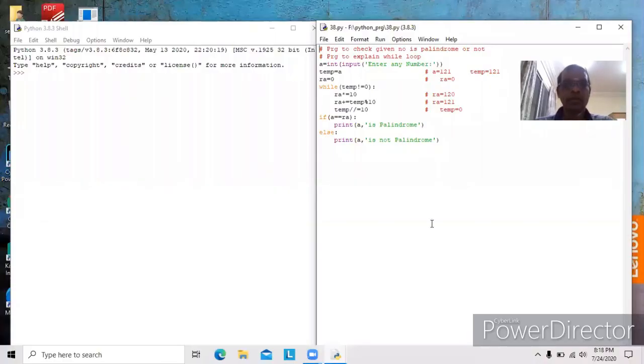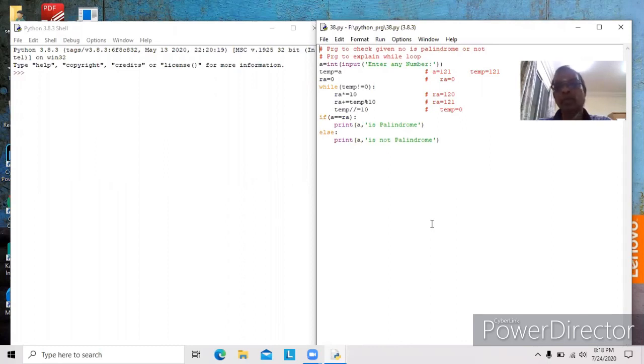So today I stopped here itself. In this lesson, we studied three programs. One is to find the biggest of 3 numbers using if, elif, else statements. Then we studied printing the Fibonacci series up to n terms using loop statements.